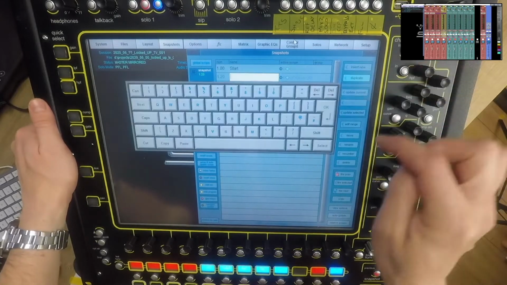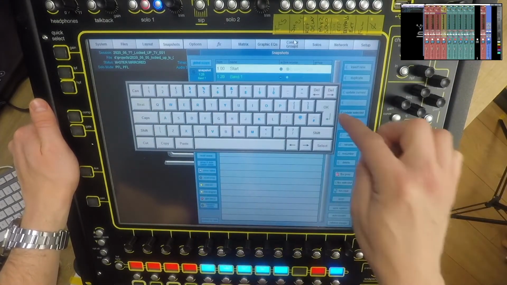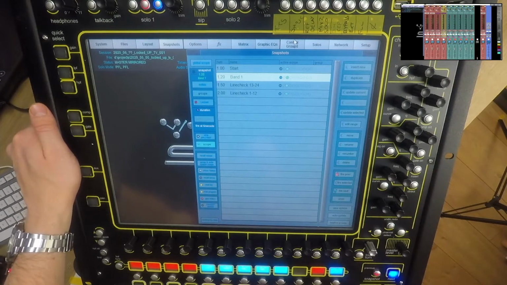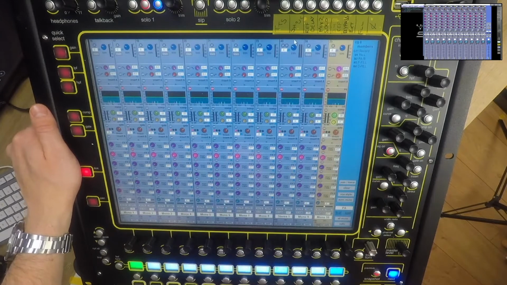So I'm going to start by duplicating this snapshot, so I'm going to call it band 1, like so. Then I'm going to fire that selected snapshot. I'm going to come to my band bank we created earlier.